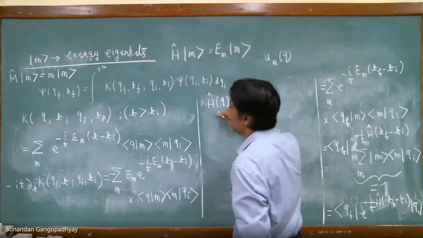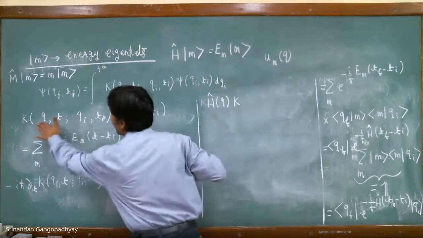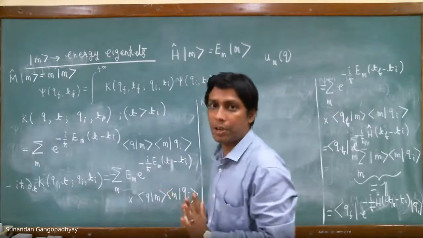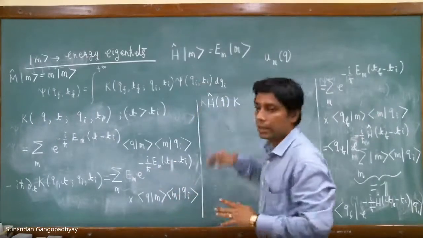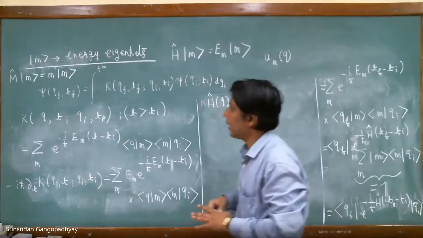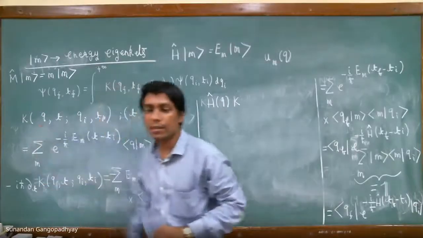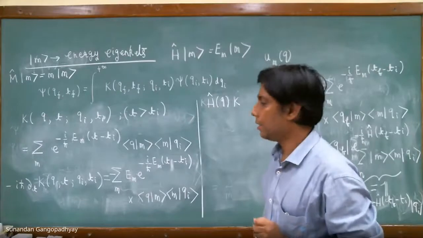To just remind yourself that this acts only on this part, because the Hamiltonian is a differential operator, right? There is a Laplacian there. Yes, sir, there will be another i by h cut. I mean, that we have taken only minus. That we have simplified. Why?